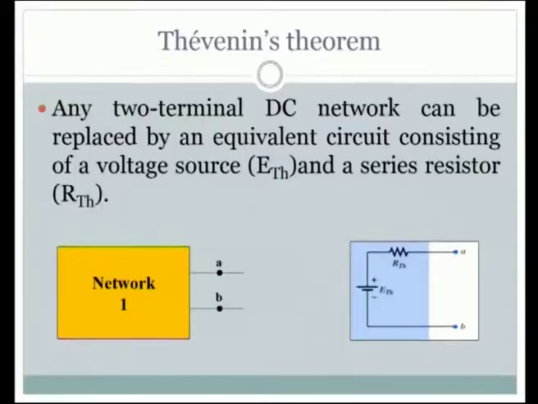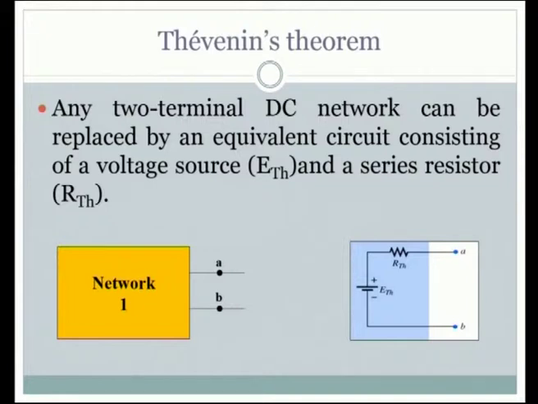Sometimes we use the symmetry concept in electrical networks, but Thevenin's theorem is a very systematic approach for simplifying electrical circuits. But what is the theorem? Let us see the theorem as such. Any two terminal DC network can be replaced by an equivalent circuit consisting of a voltage source, which is mentioned here as ETH, and a series resistor RTH.